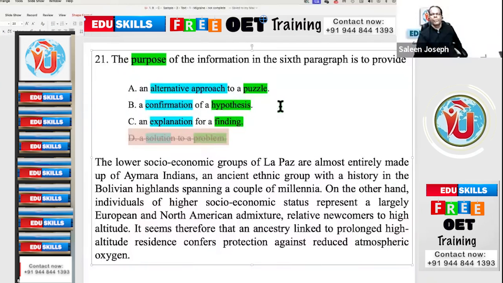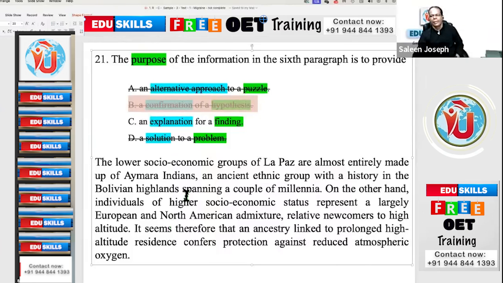And an alternative approach to a puzzle: are there two approaches given or any puzzle mentioned? No. Same paragraph, two questions, one paragraph. It becomes very easy for you. A confirmation of a hypothesis, like an assumption, you remember the previous question, assumption. Is there a confirmation about a hypothesis? The other one was disproving the hypothesis. Here, is it a confirmation of an assumption? Do they mention any assumptions here? Hypothesis? No. Hypothesis means assumption. No. So it is an explanation for a finding.